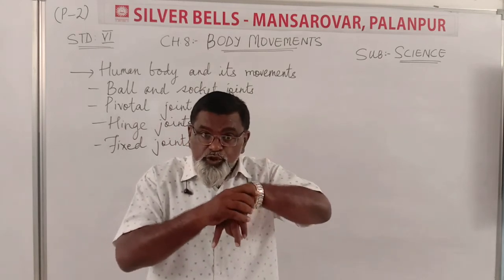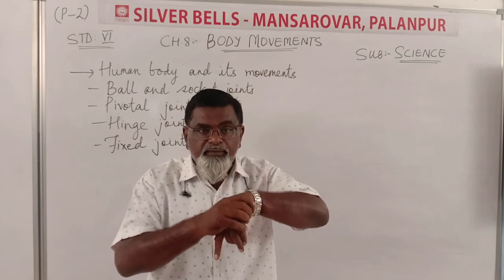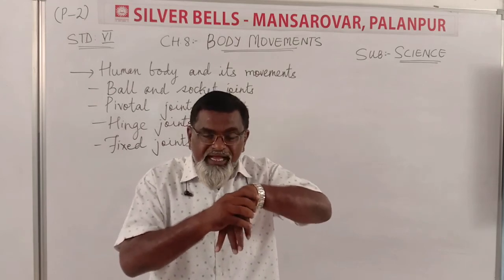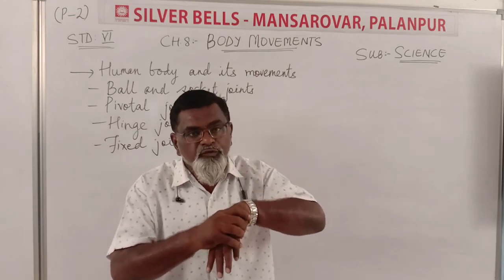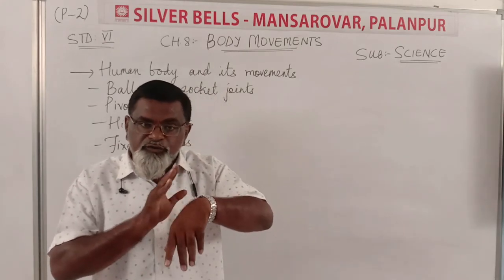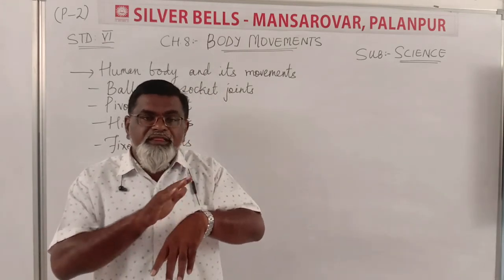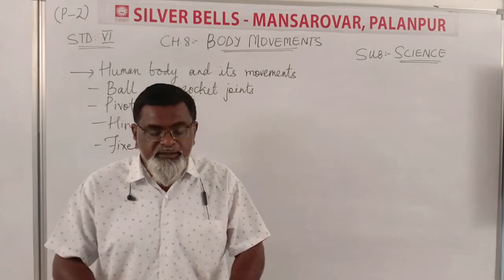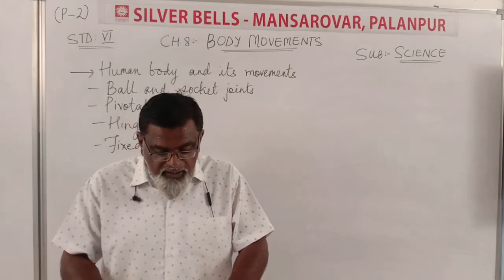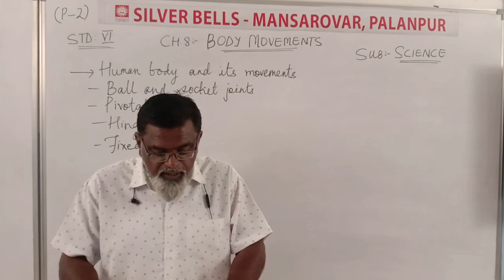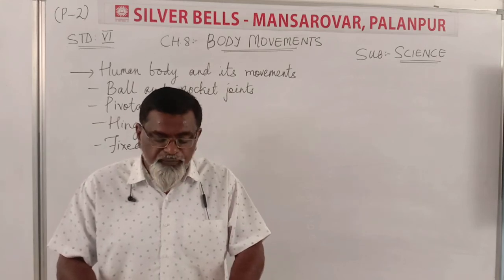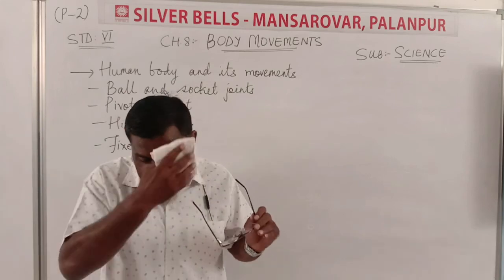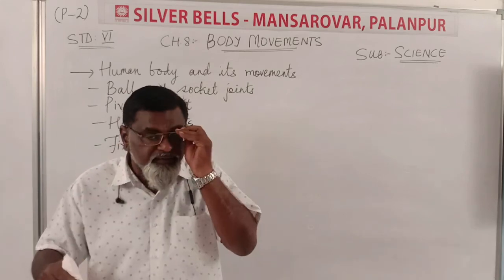Where joints are there, only then can we move our body part. With the help of joints, the body moves. With the help of the joints, the body is capable of doing any activity. So there are different types of joints in our body to help us carry out different movements and activities. Let us learn about some of them.